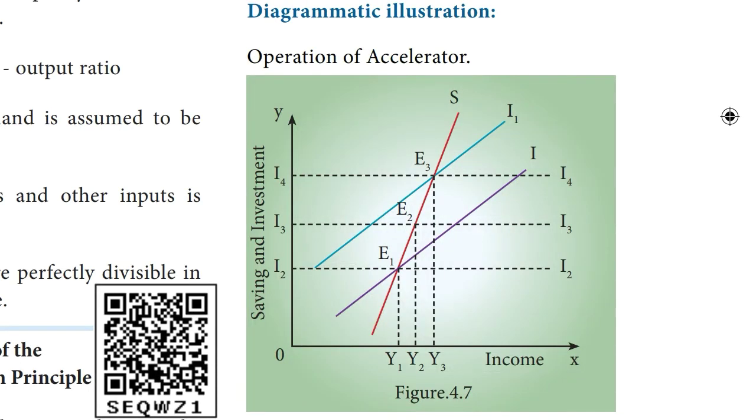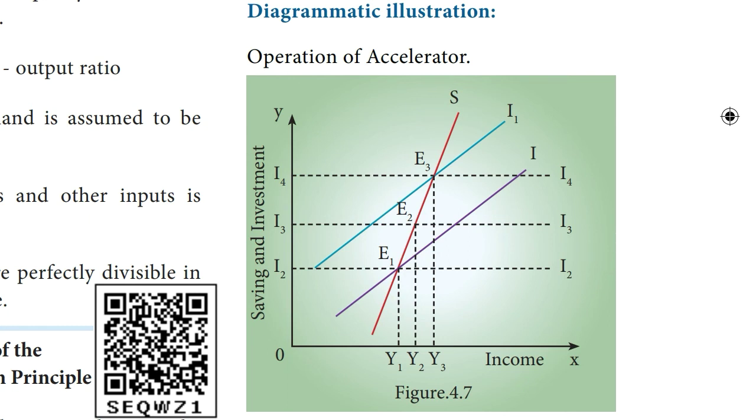Diagrammatic explanation. In figure 4.7, income is shown along the x-axis, savings and investment are measured along the y-axis. SS is the saving curve, IA is the investment curve. At the point E1, the economy is in equilibrium with OY1 income. Saving and investment are equal to OI2. Now, investment is increased from OI1 to OI4. This increases income from OY1 to OY3, the equilibrium point being E3.